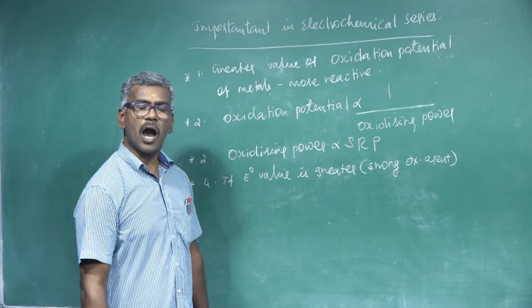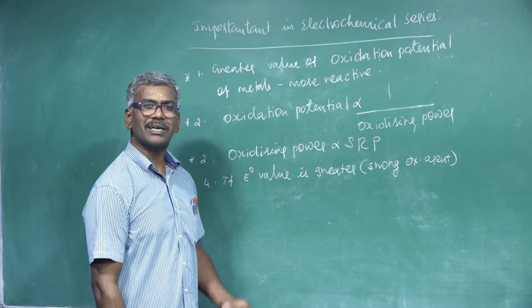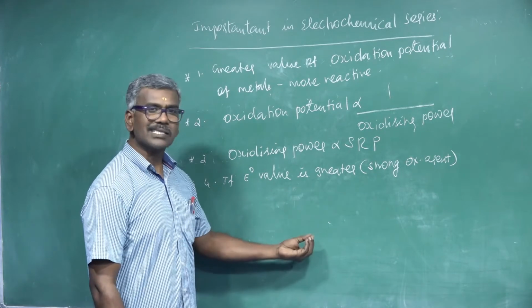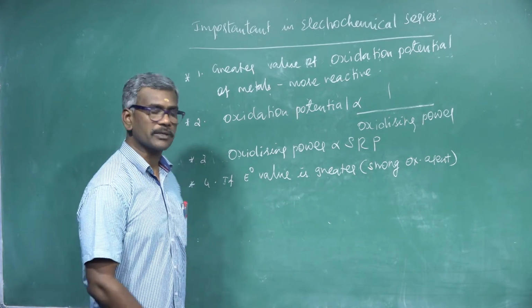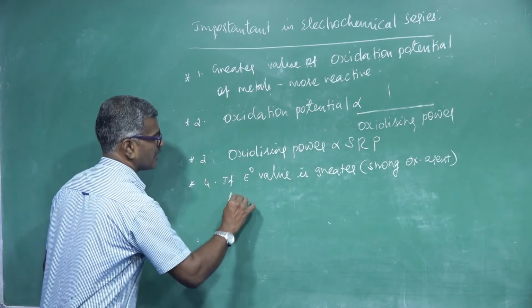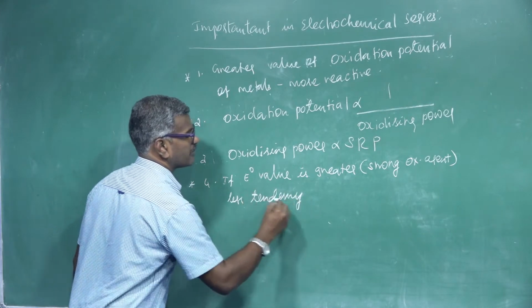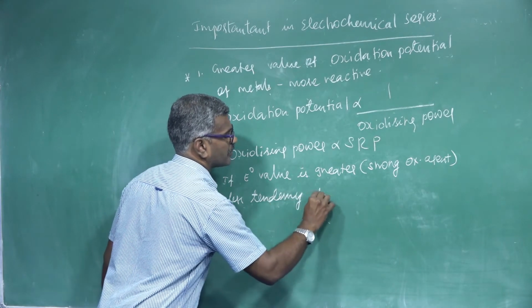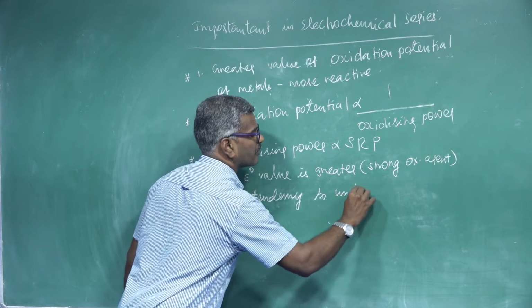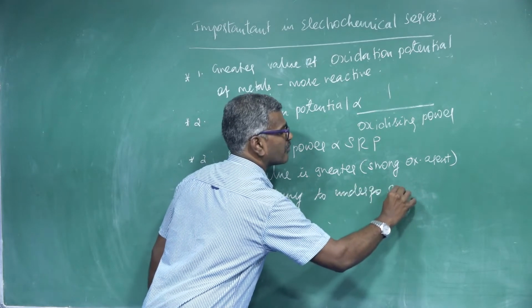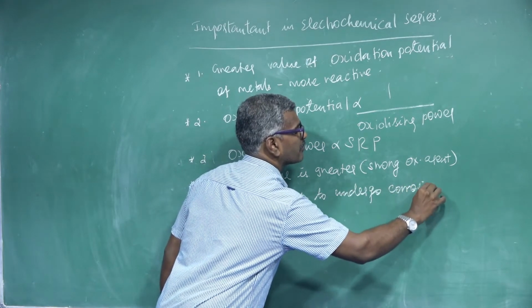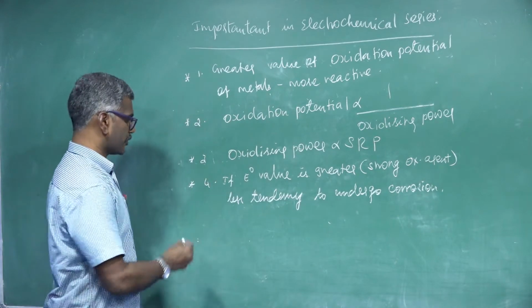A strong oxidizing agent is nothing but a gain of electron, with less tendency to undergo corrosion. This is point number 4.